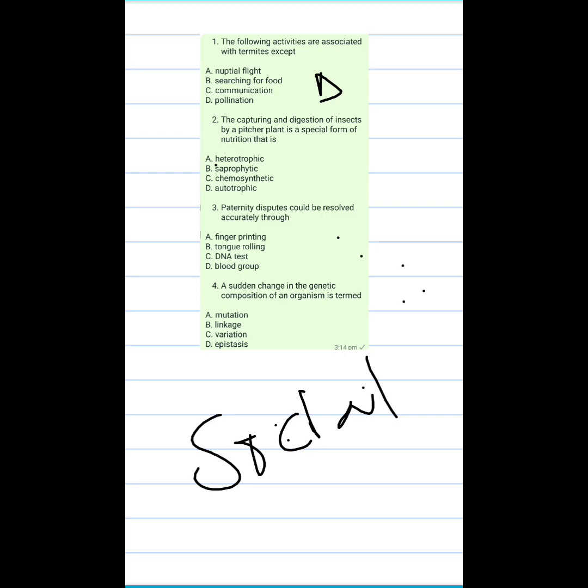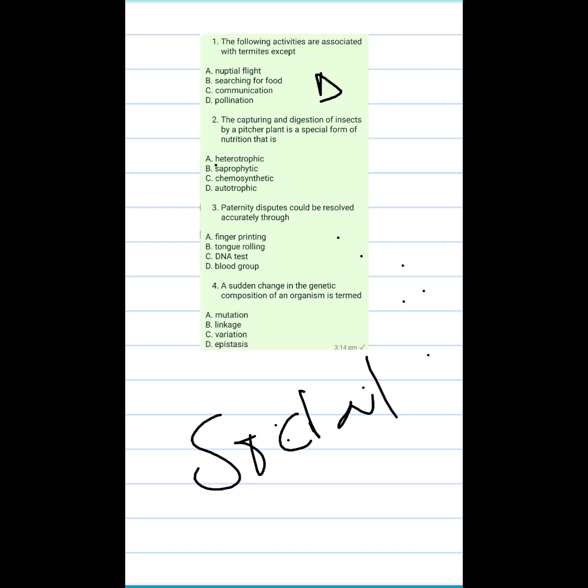Then let's go to number two. It says the capturing and digestion of insect by pitcher plant is a special form of nutrition that is, is it heterotrophic, is it saprophytic, is it chemosynthetic, or is it autotrophic? Now, let me explain from option D.